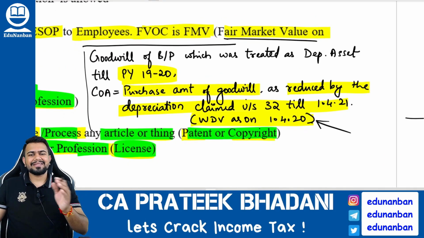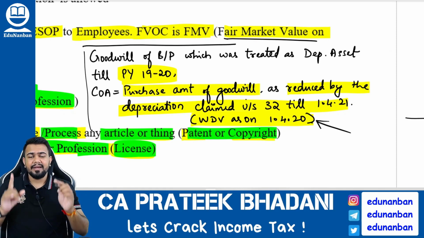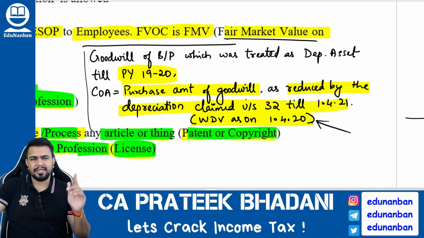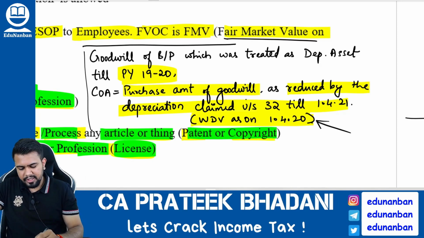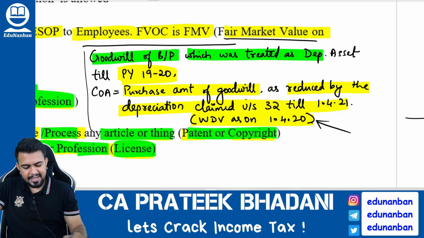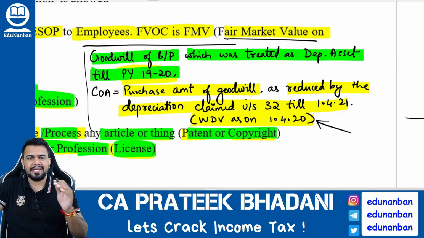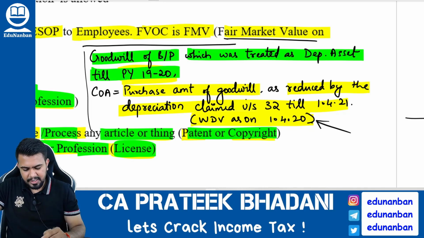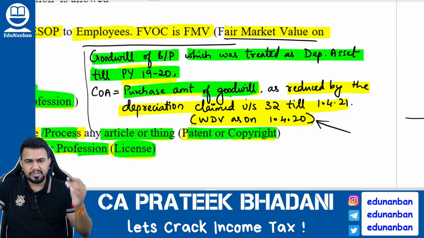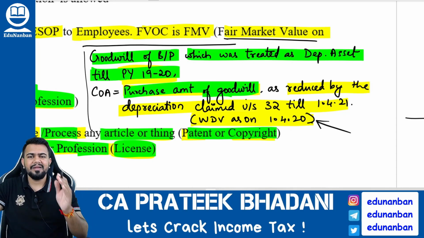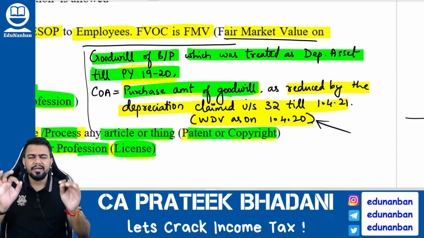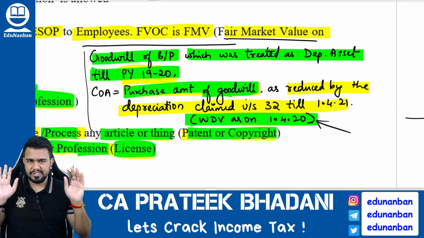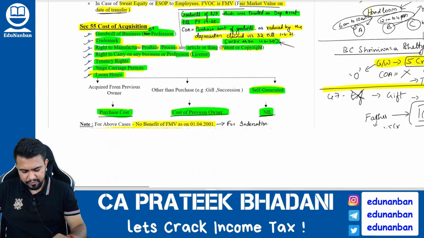And goodwill we already discussed in the PGBP chapter. Goodwill depreciation will not be allowed from 1/4/2020 onwards. Hence, if goodwill of a business or profession was treated as a depreciable asset till previous year 2019-20, what will be the cost of acquisition of goodwill? Cost of acquisition will be the purchase price of goodwill reduced by the depreciation claimed till then. In short, the WDV as on 1/4/2020 will become the cost of acquisition for goodwill.